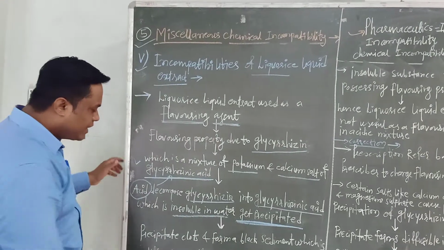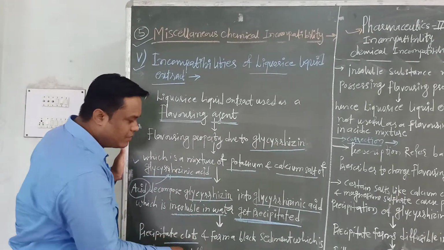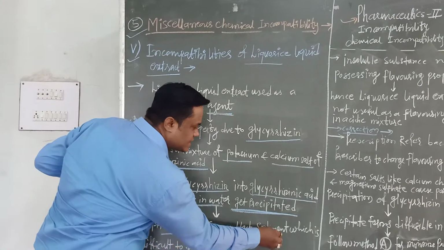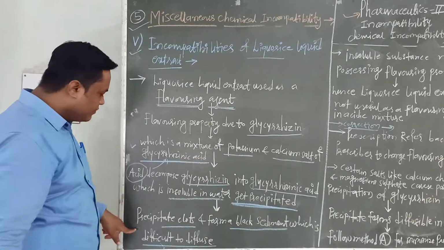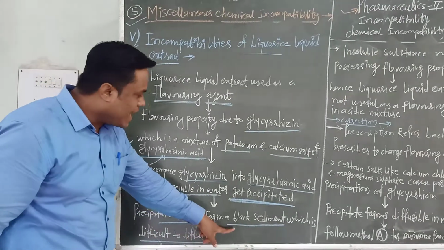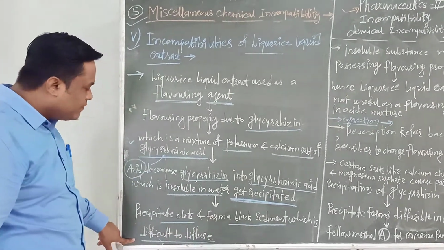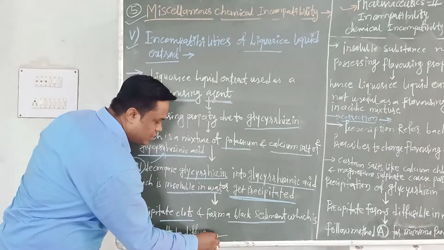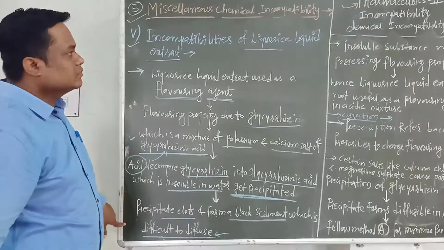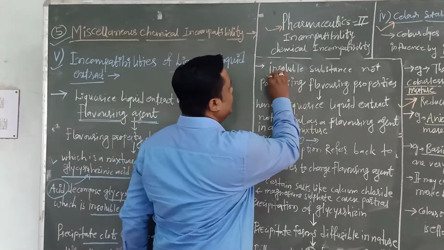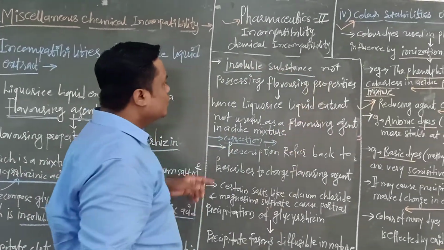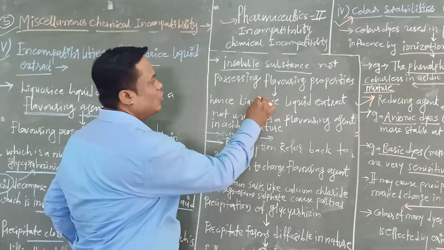This precipitate clots and forms a black sediment which is difficult to diffuse. Therefore, these precipitates are insoluble substances not possessing the flavoring property.